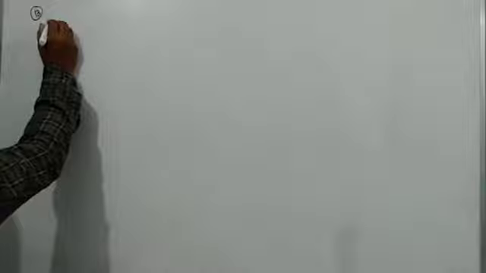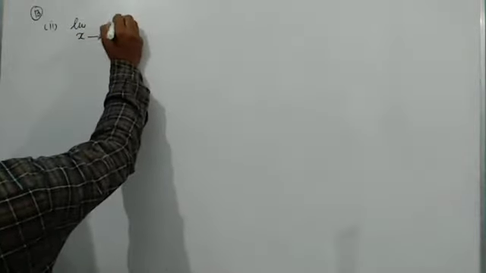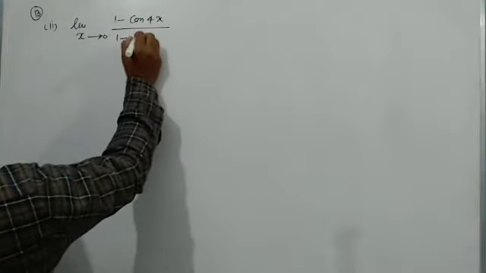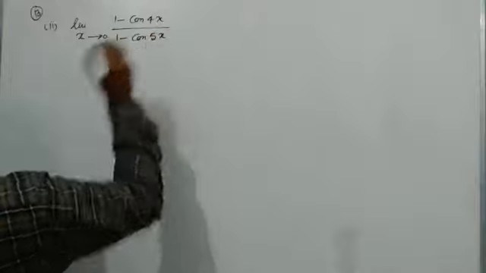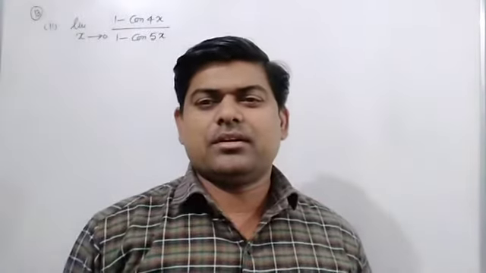All of you can see it is question number 13, second part. It is written there: limit x tends to 0, (1 minus cos 4x) upon (1 minus cos 5x). If you remember, I told you some formulas yesterday, like limit x tends to 0 of sin x upon x, cos x upon x, and tan x upon x.